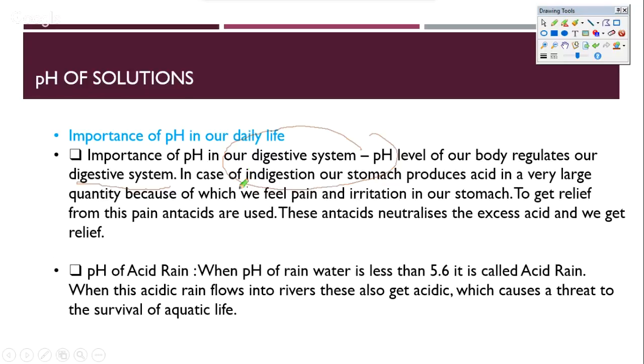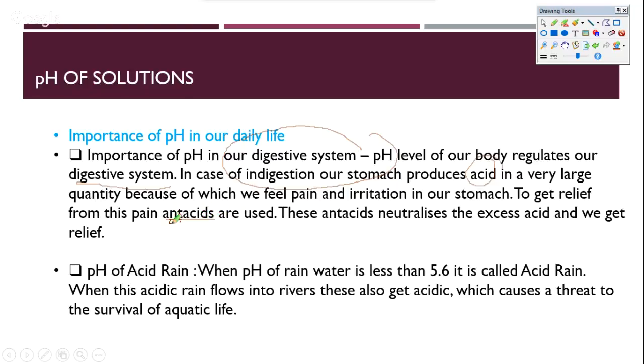Whenever we have indigestion, the stomach has produced more acid, and this acid is why we get acid reflux, which we have been mentioning since the beginning of this session today. Also, if you need relief from these acids, we need to use some antacids. As we use more antacids, the acid is neutralized, and our acid reflux stops.